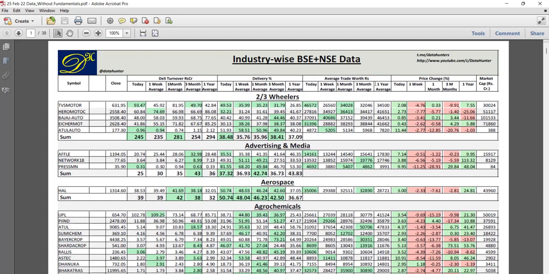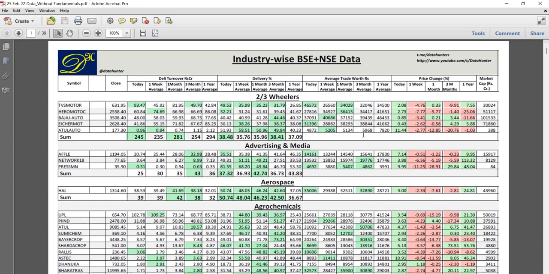Then comes average trade order. The average trade order is nothing but the total turnover divided by the number of trades. By calculating it, I want to understand how much the amount is in a single trade. On an average, how much happened in a single trade. If this amount is quite high along with high delivery percentage and high delivery turnover, I have seen that unwinding happens over a period of time, because some people have infused a huge amount of money in a single trade into that particular share, and now the price changes over the same period. Latest day, 1 week, 1 month.